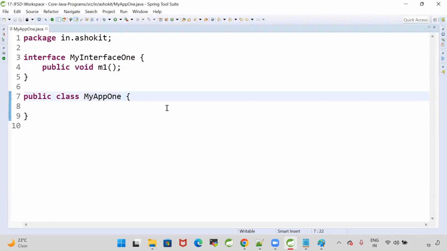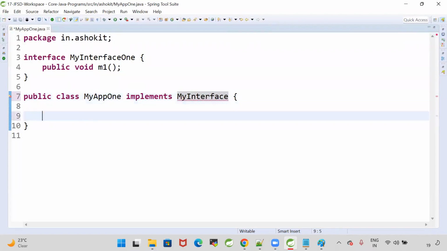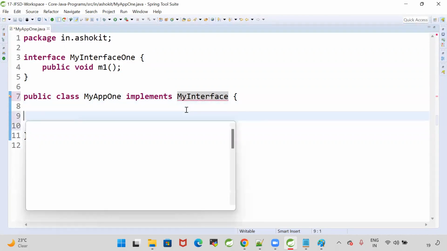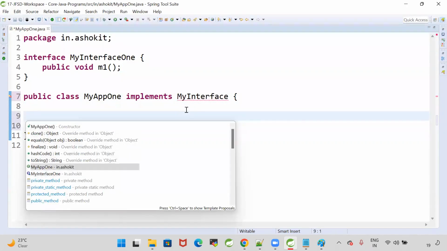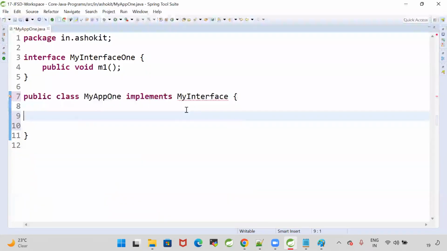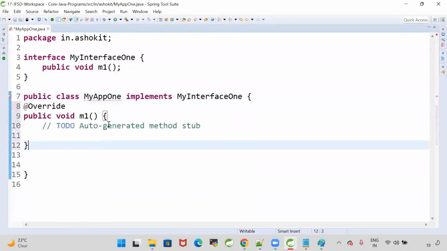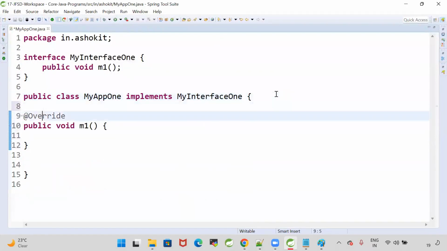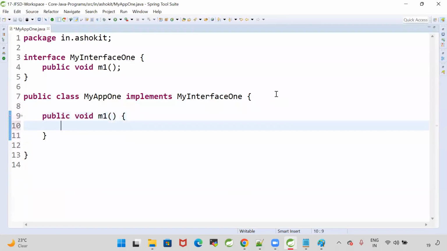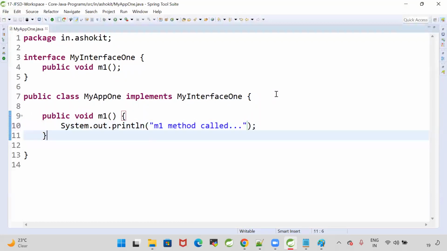So my class should implement that interface by using the implements keyword: public class MyApp1 implements MyInterface1. The m1 method we are going to override, with System.out.println of "m1 method called".